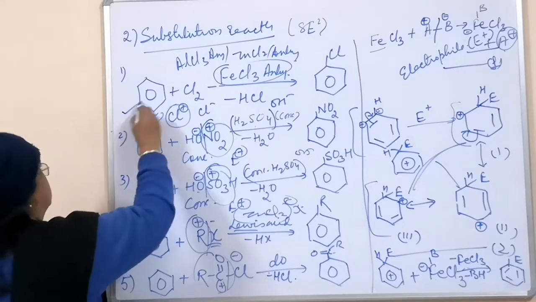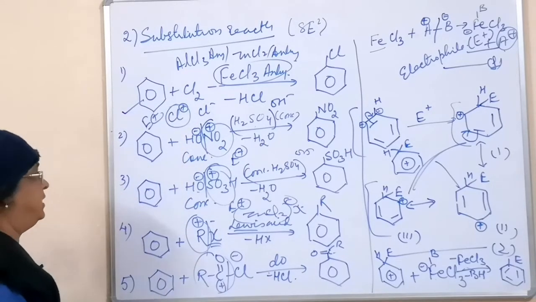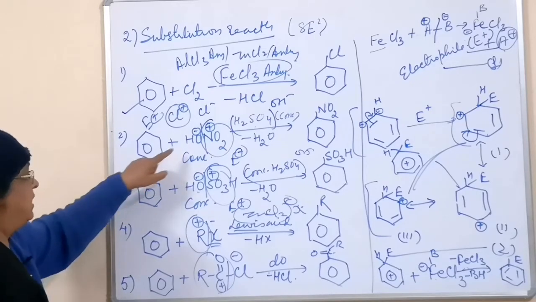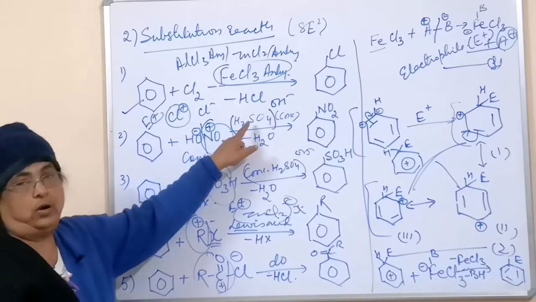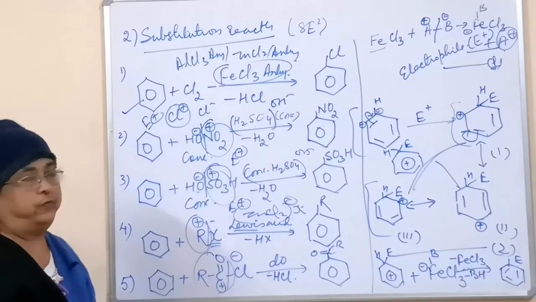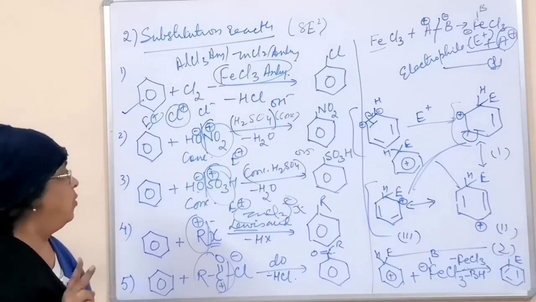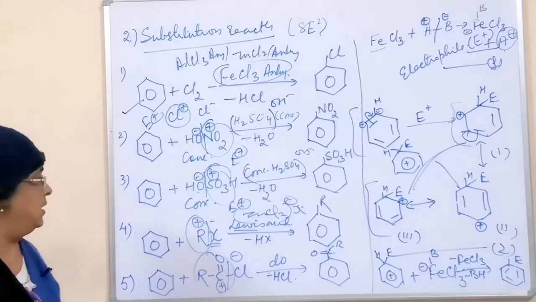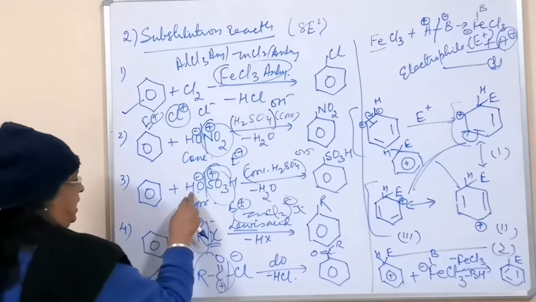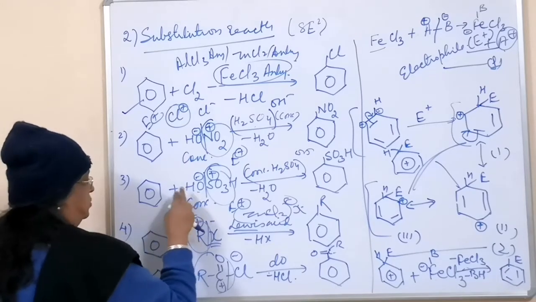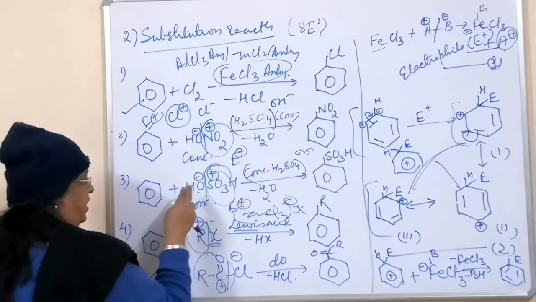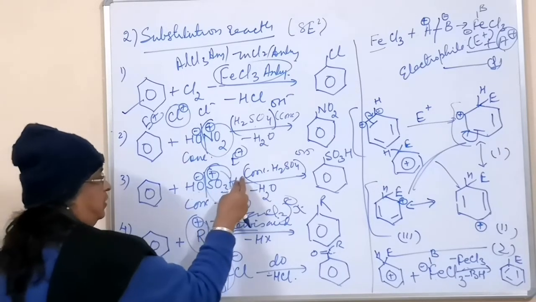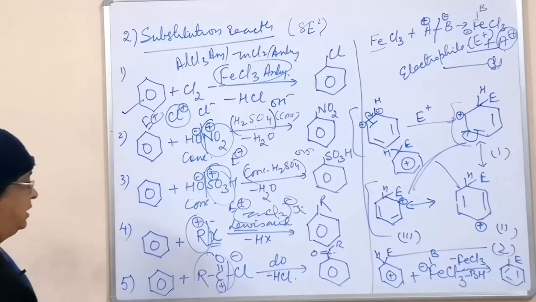So this reaction, since chlorine is reacting, is called chlorination. Here nitric acid is reacting, so nitration. Nitration is always done with conc H2SO4. H2SO4 has a dual nature: one is like a Lewis acid, the other is the nitrating mixture. And sulfuric acid combining is sulfonation, where one molecule of sulfuric acid will be the addendum, and another molecule of sulfuric acid acts like a Lewis acid.